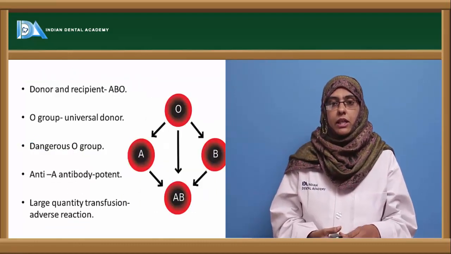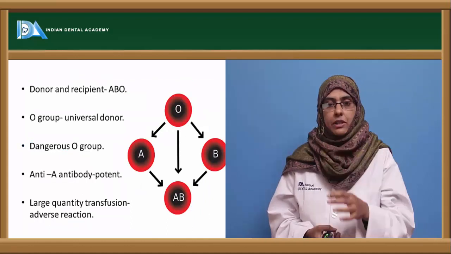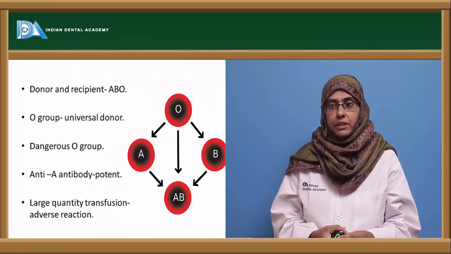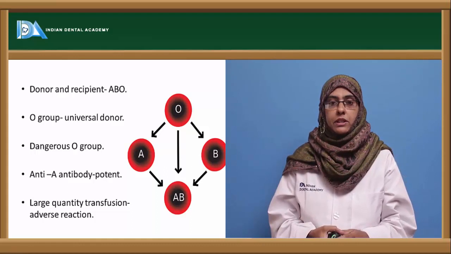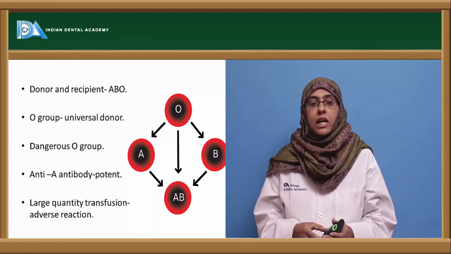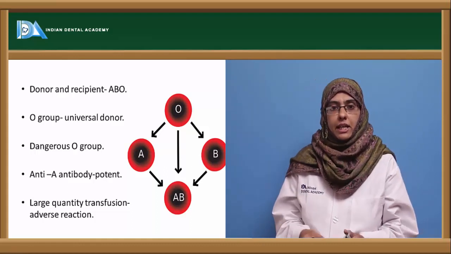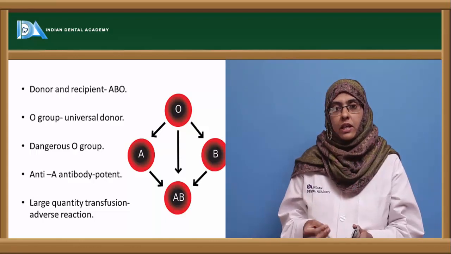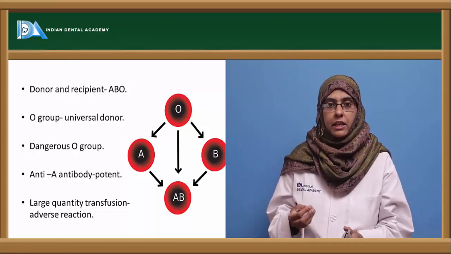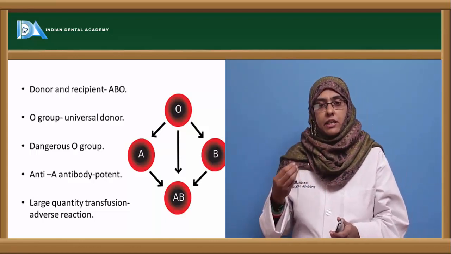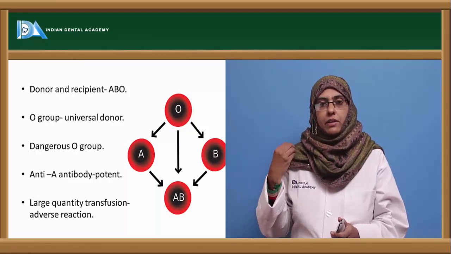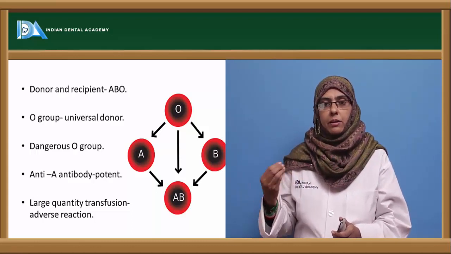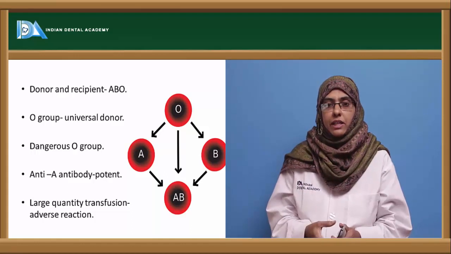And here the donor and the recipient are based upon the ABO grouping system, and the O group is said to be the universal donor because there are no antigens expressed on the surface of the O group cells, and here they can be given to any blood group. They can be given to A blood group, B blood group or AB blood group because of the absence of any antigen.